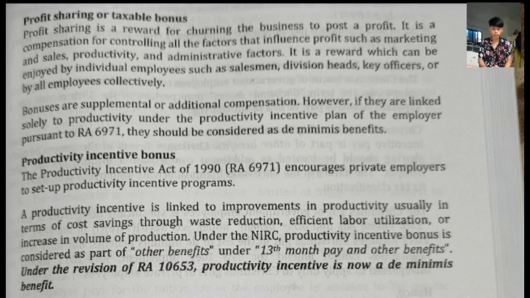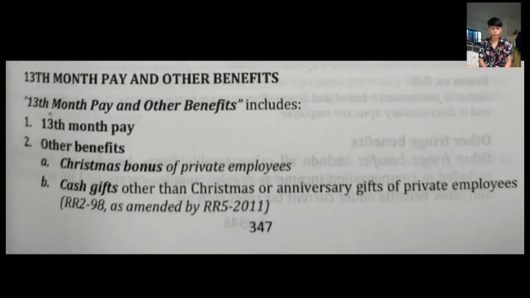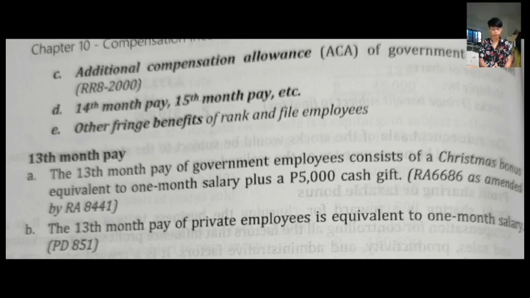Under the NIRC, productivity incentive bonus is considered part of other benefits under 13th month pay and other benefits. So, 13th month pay and other benefits includes 13th month pay, other benefits such as Christmas bonus, cash gifts, additional compensation allowance or ACA, 14th month pay, 15th month pay, etc., and other fringe benefits of rank and file employees.